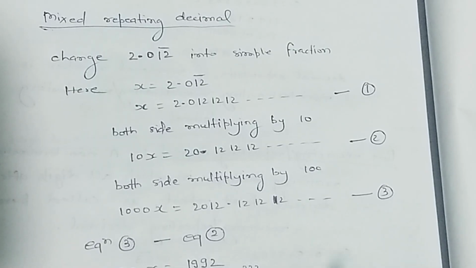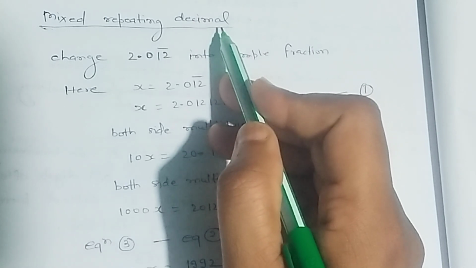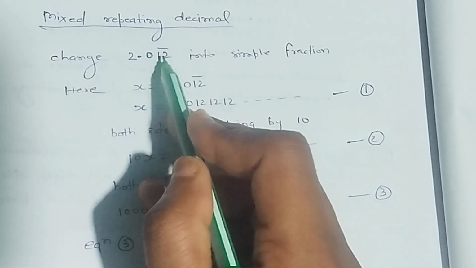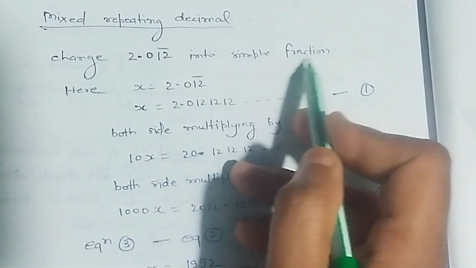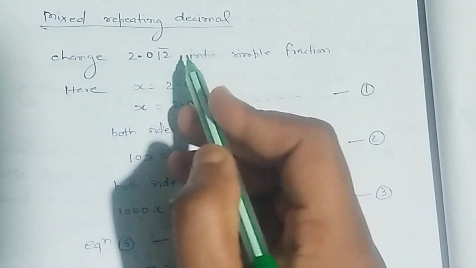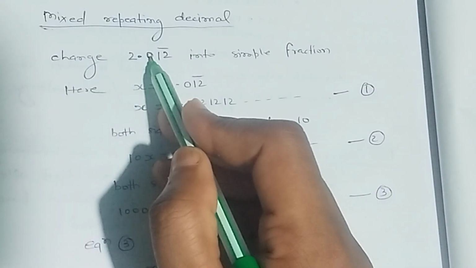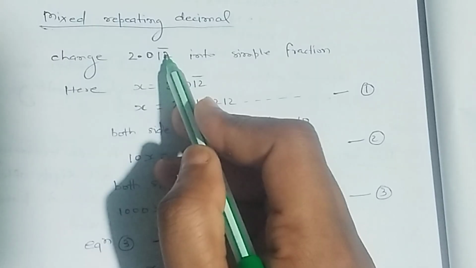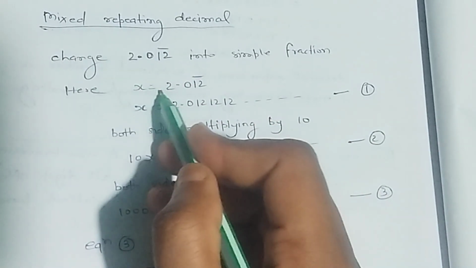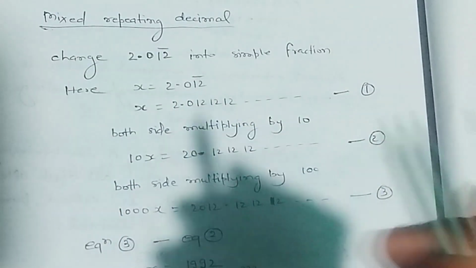Now we change mixed repeating decimal into simple fraction. Change 2.0 bar upon 12 into simple fraction. In mixed repeating decimal, some digits after decimal do not repeat. After that, all digits repeat. Here x is equal to 2.0 bar upon 12.